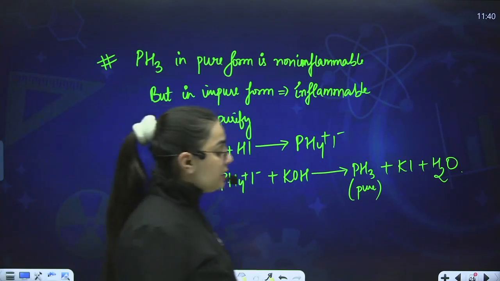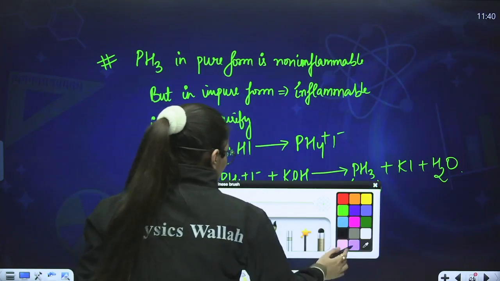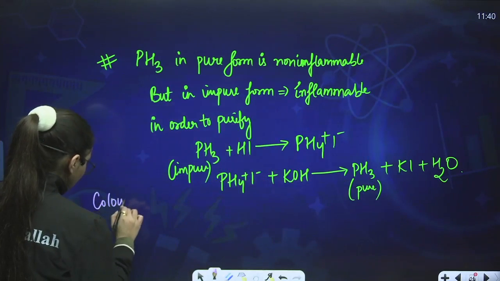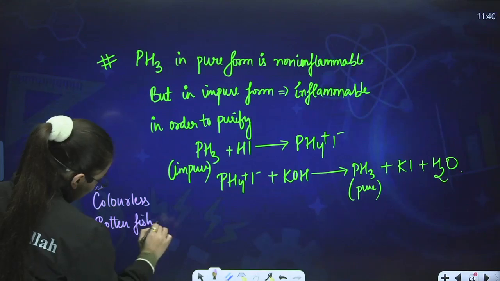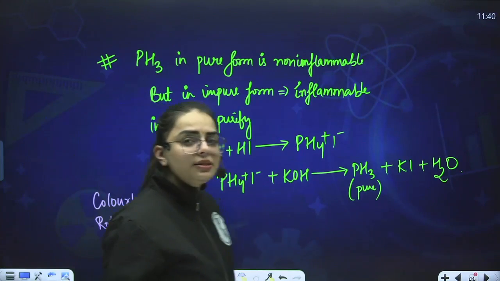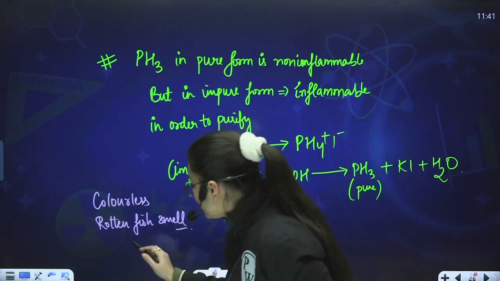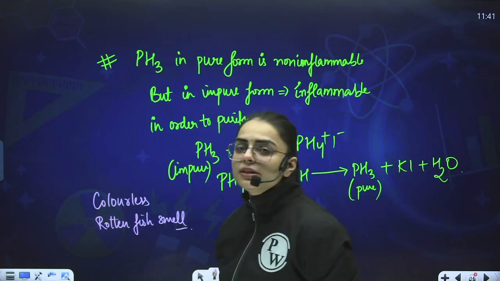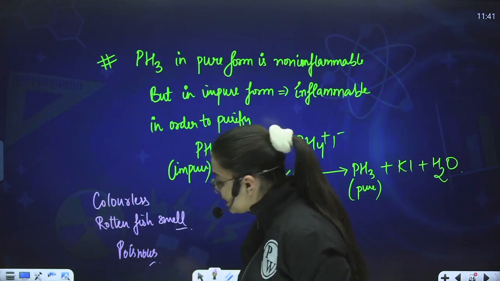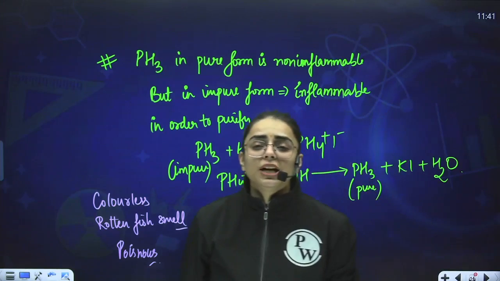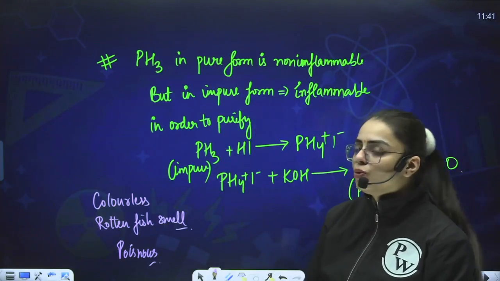Okay, other than this, there are some physical properties with respect to phosphine, such as it is colorless. Okay, and it has a rotten fish-like smell. If you want to write, you can write it is colorless. It has a rotten fish-like smell. Okay, other than this, students, you can say it is highly poisonous. It is explosive when it comes in contact with either HNO3, Cl2, Br2, all the oxidizing agents. So it becomes explosive in nature. Is it clear to you, students? Kindly write it down so that we can move on to our next part.